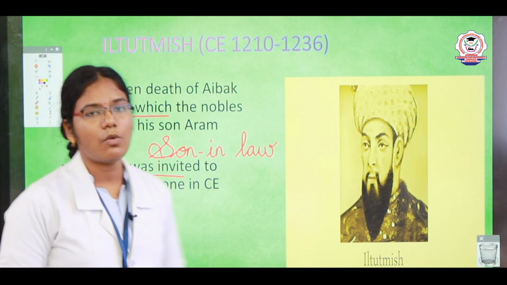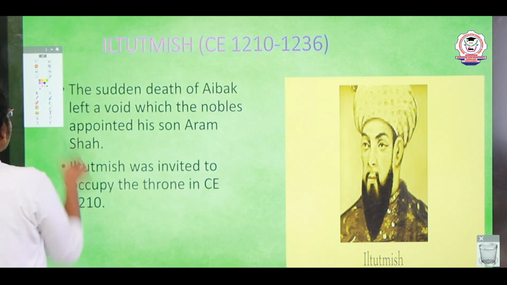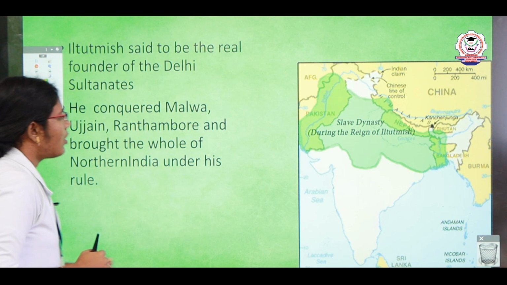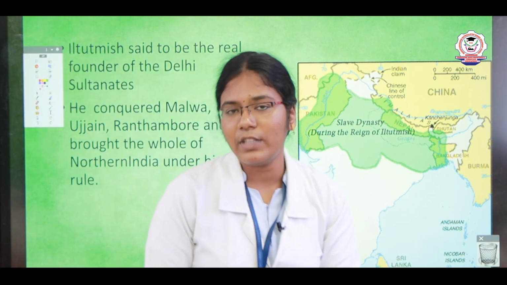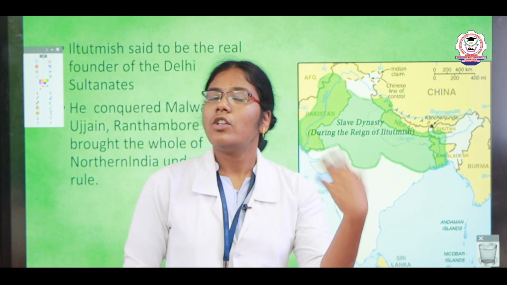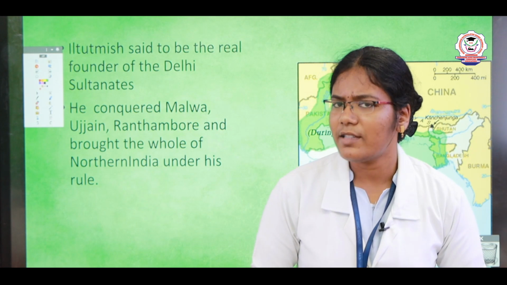Okay, so CE 1210. Iltutmish was said to be the real founder of the slave dynasty. Okay, so the real founder of the slave dynasty. Why was he said to be the real founder of the slave dynasty?